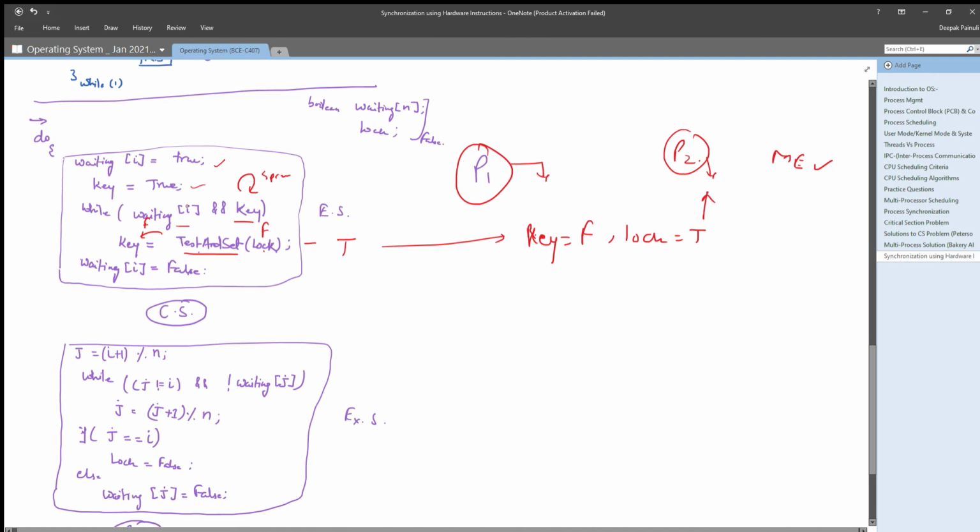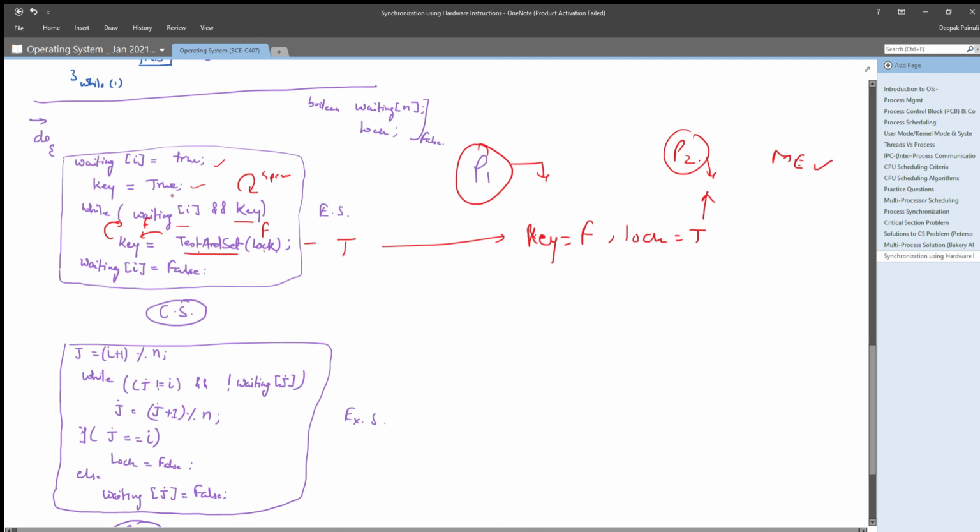Okay, so for P1, let us understand, for P1 it is getting lock value false. It means it is updating the key value as false, and once it has updated key value to false, in the next iteration, when it checks the while condition, waiting I and key, this loop will be broken, because it will not get both conditions true.